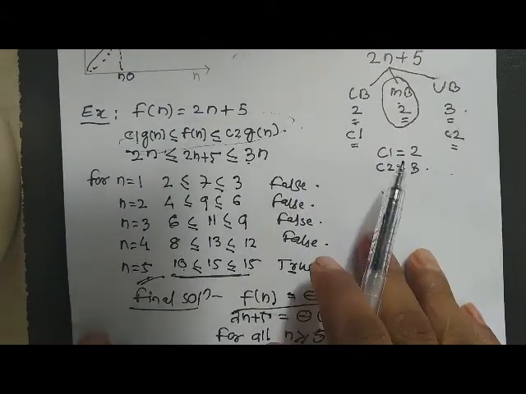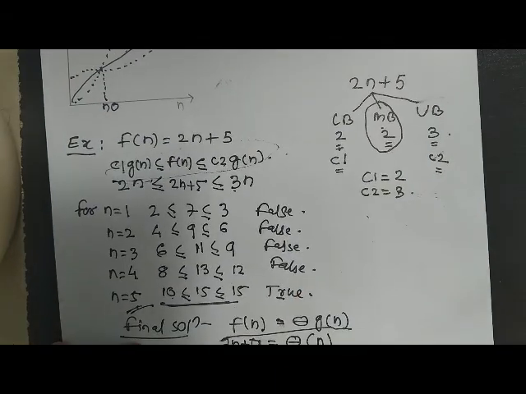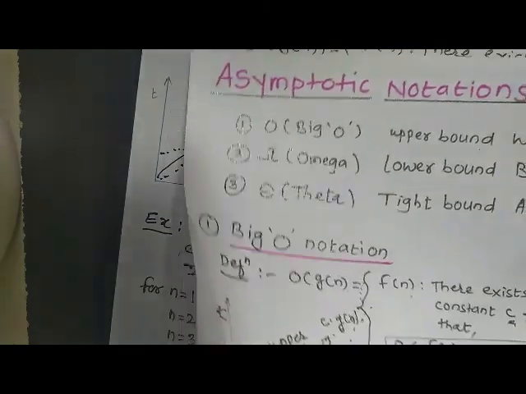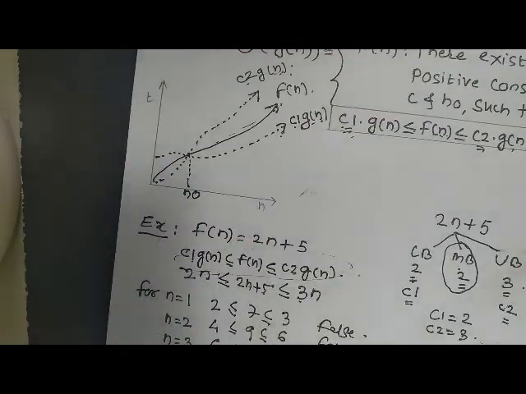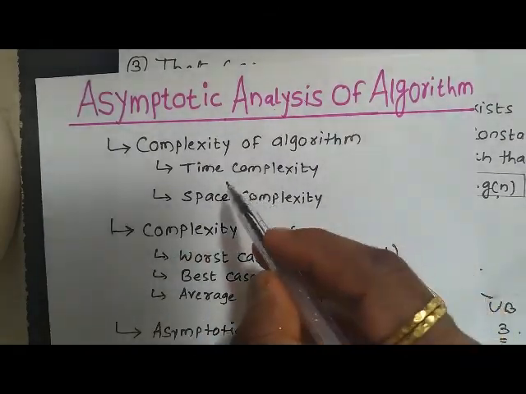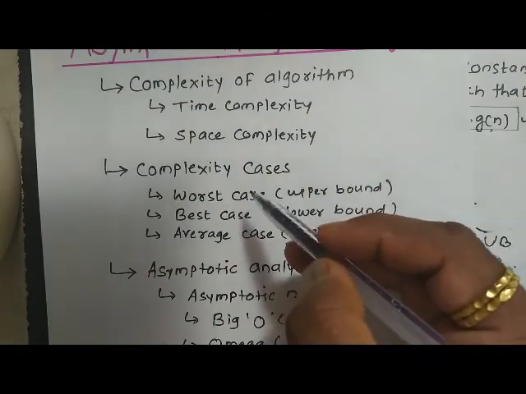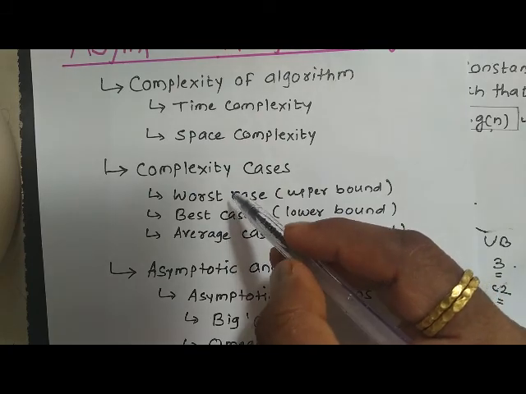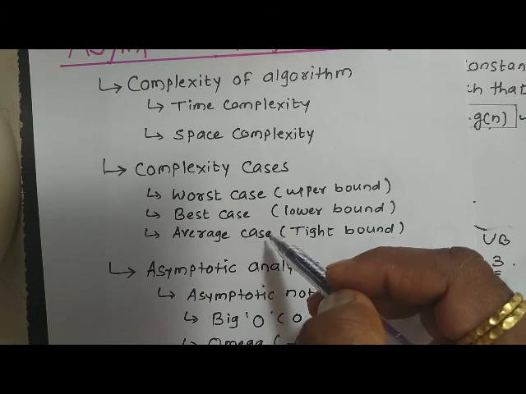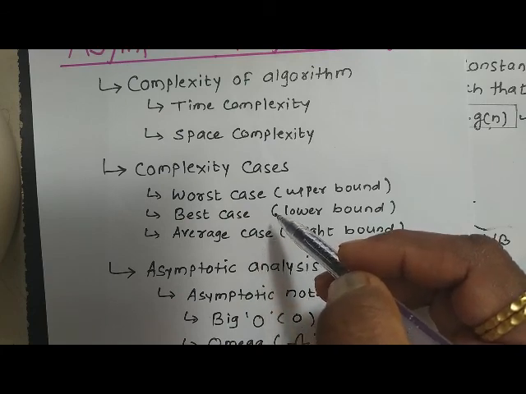I hope you have understood the concepts. In this lecture, let me summarize. We have discussed the complexity of an algorithm, that is time complexity and space complexity. Three different cases we have discussed, that is worst case, best case, average case, with the help of one example, that is the linear search algorithm.